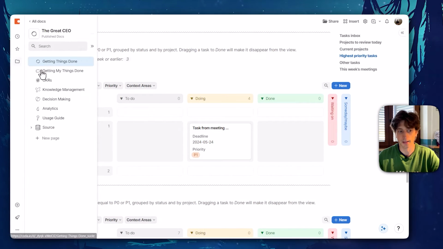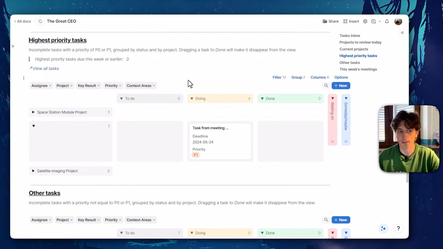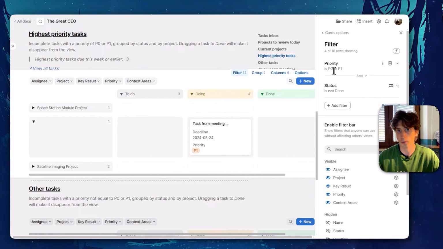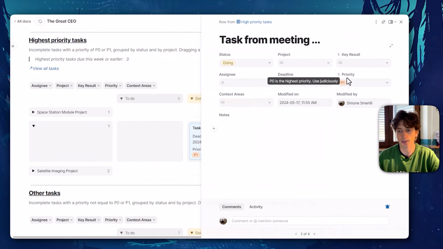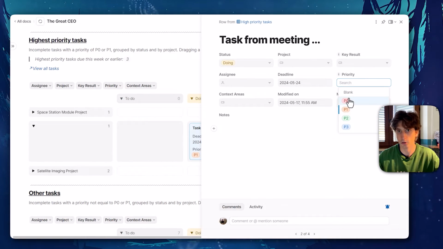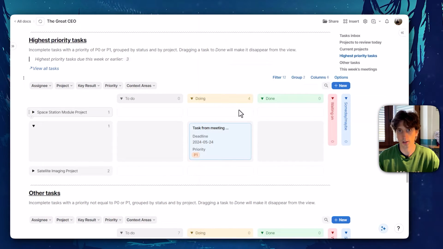Now, we are back on the main dashboard of Getting Things Done, and the other views available on the dashboard are the highest priority tasks. Those are the tasks where the priority is P0 or P1, because each task that is displayed in a view here has a priority. And priorities can go from 0, that is the highest priority, to 3, that is the lowest priority. And this view shows only the highest priority tasks, so that these ones are the ones that need action the soonest.